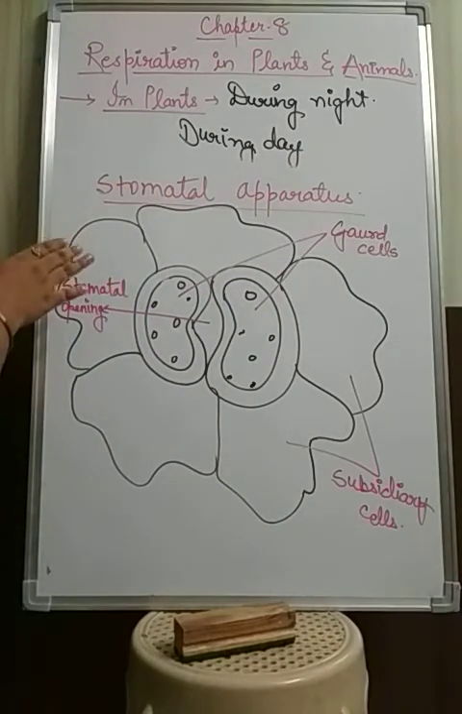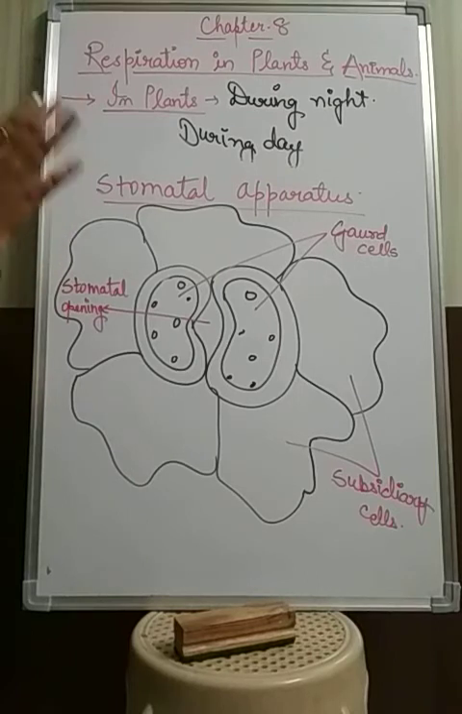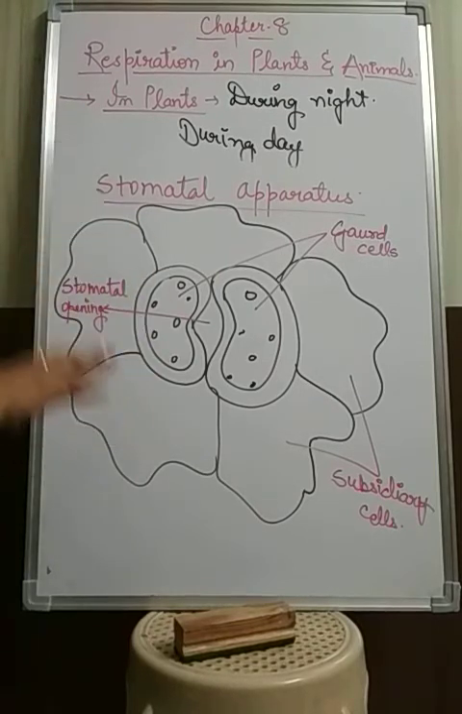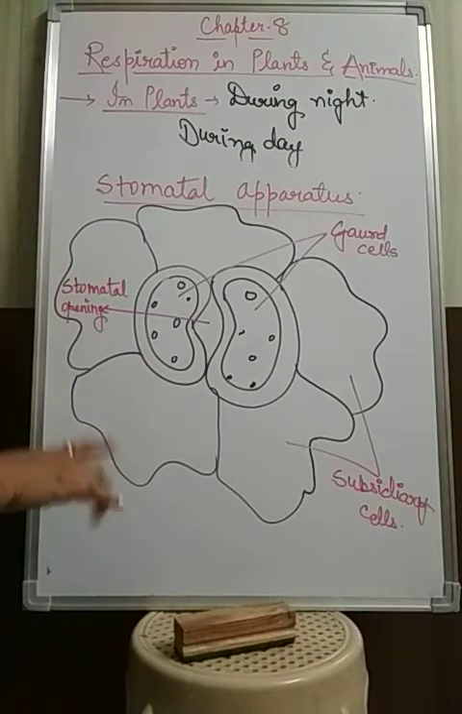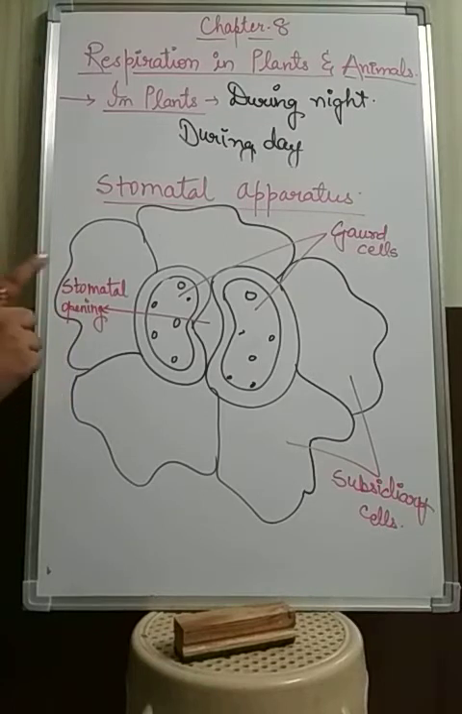This is only helpful in the respiration in plants, and this complete stomatal apparatus is helpful during the process of photosynthesis also. Like I told you, there is exchange of gases in plants through leaves and through stems. What are these small openings in leaves and stems called? In the leaves, these small openings are known as stomata, and these small openings in the stem are called lenticels.